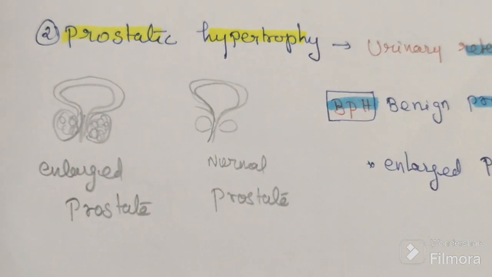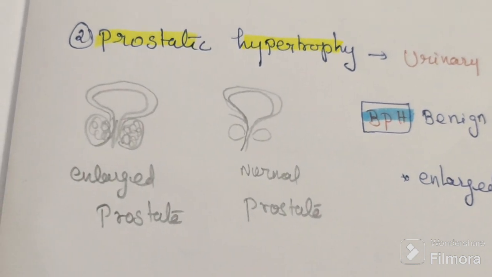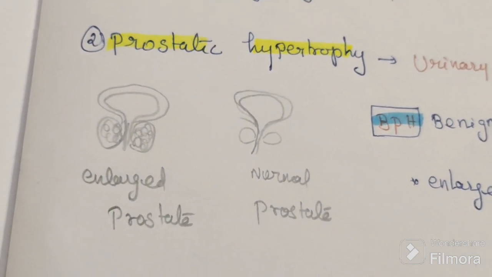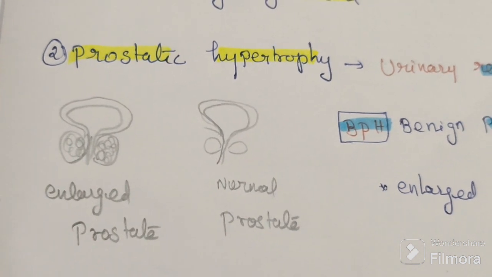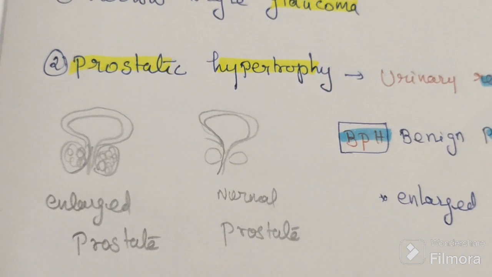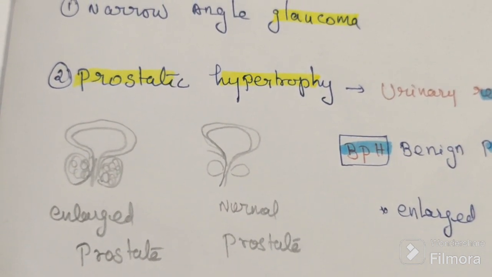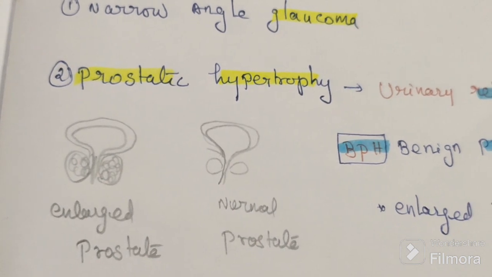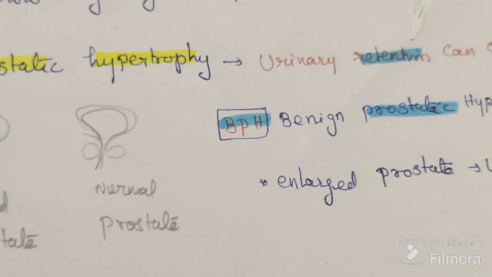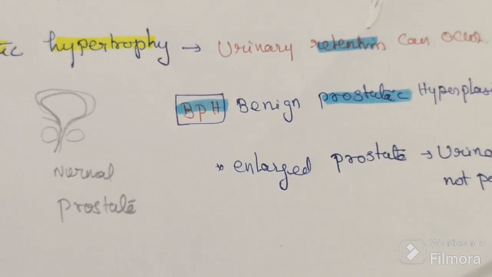In males, see this diagram. In the male there is a gland. Can you see the prostate gland is enlarged? So here it is enlarged, so urine cannot pass because the urethra gets compressed. The name of the disease is BPH. Urine is already not coming easily in that male.